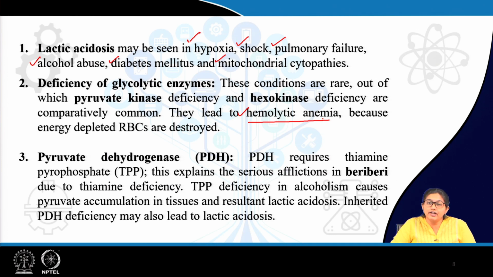Then pyruvate dehydrogenase is another enzyme which carries immense importance. Now, if you remember once again, in pyruvate dehydrogenase thiamine is used as a cofactor, thiamine or vitamin B1. In vitamin B1 deficiency there is a disease called beriberi. It is frequently seen that TPP deficiency in alcoholism causes pyruvate accumulation in tissues and resultant lactic acidosis.